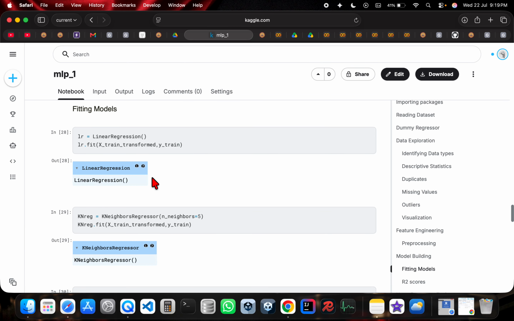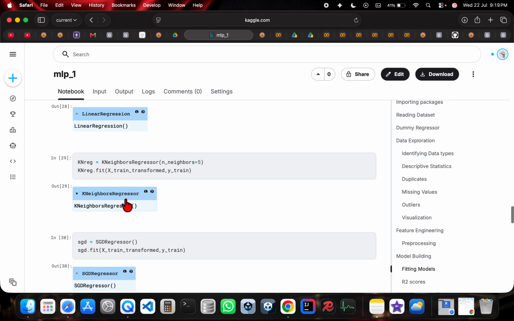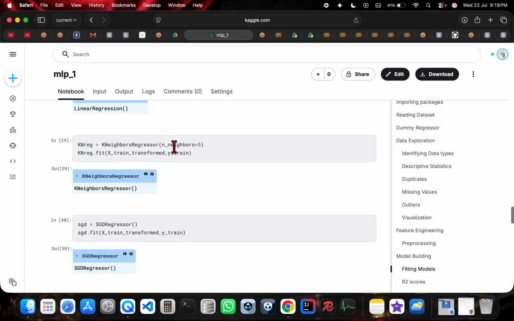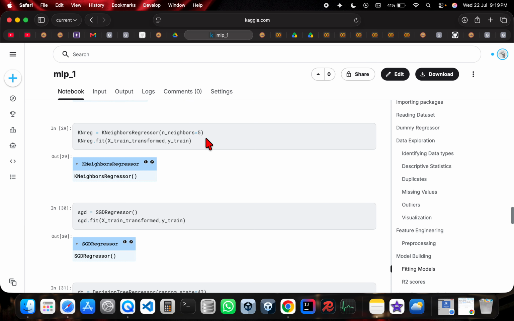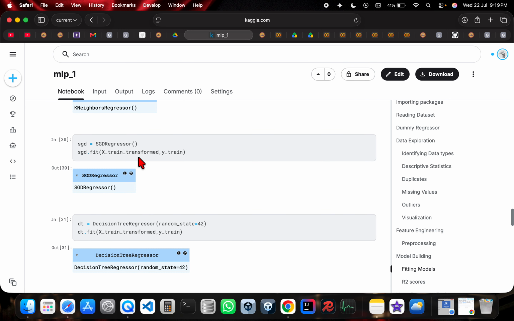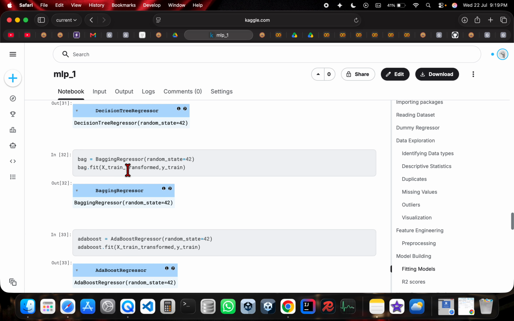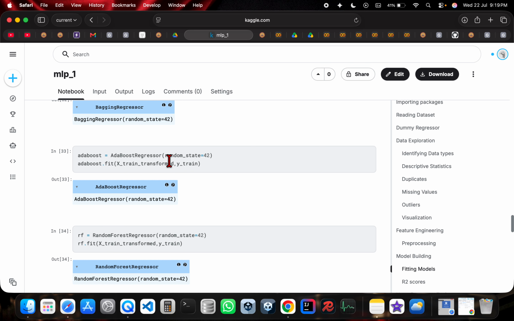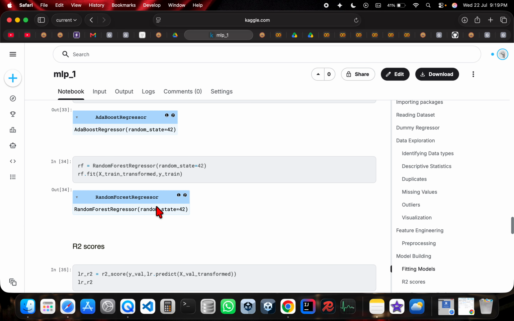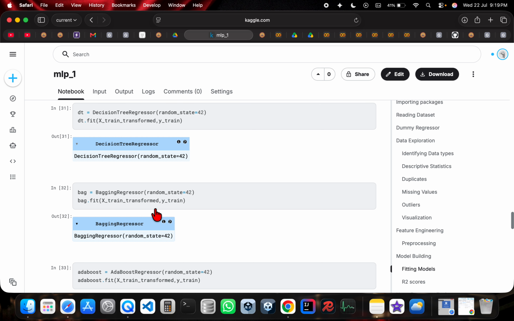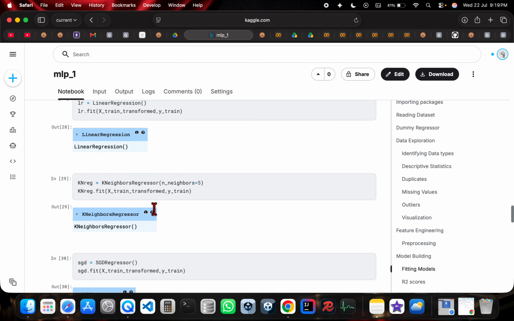And now we are going to the section of model building. So first we are going to fit the model. I've taken 7 models. The first is linear regression, then k neighbors regressor with 5 neighbors, then SGD regressor, decision tree regressor, bagging regressor, AdaBoost regressor, and random forest regressor. So there are 7 of them in total.